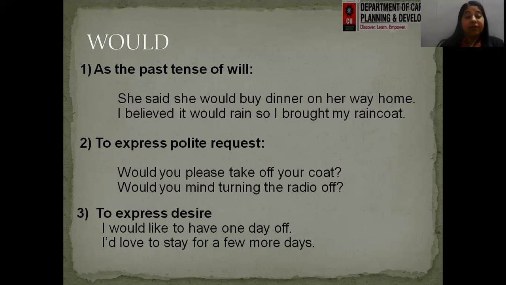Next, to express desire. So whenever we are expressing a desire, we could use the modal verb would. I would like to have one day off. So would is used in that case as well. I would love to stay for a few more days. So that's a contraction. I would love to stay for a few more days. So again, I'm wishing something. I'm expressing a desire. So whenever we have to express a desire, we can use this modal verb would for that.